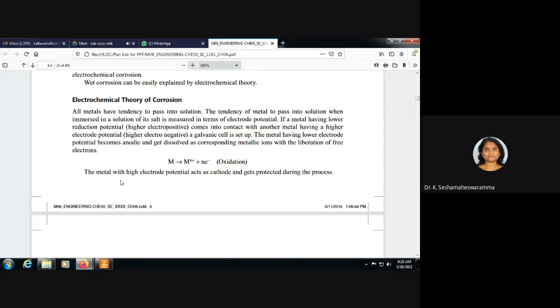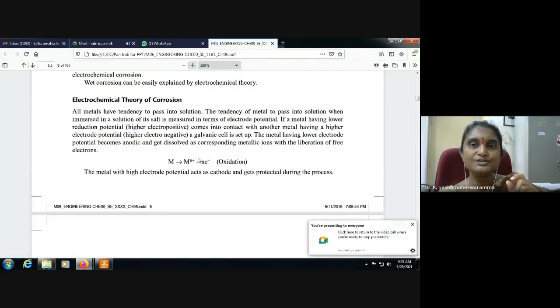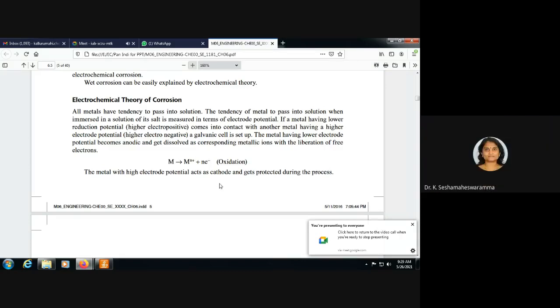If a metal has a lower reduction potential, it is more electropositive. That is the basic concept: if electrode potential is less, electropositive character is high. When it comes into contact with another metal having a high electrode potential, that is, highly electronegative, a galvanic cell is set up.